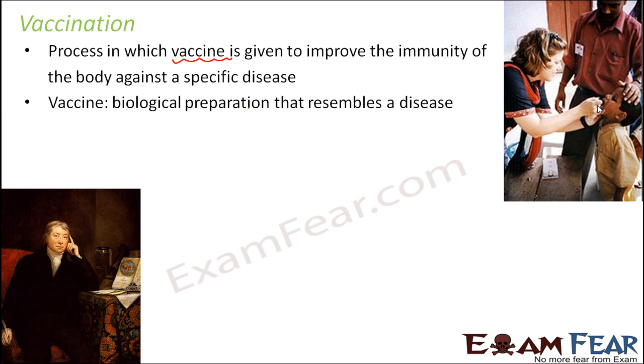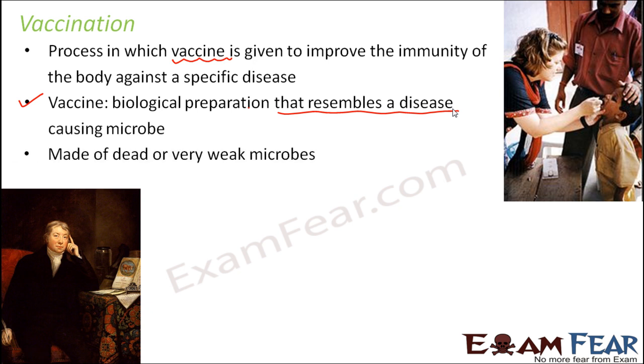So as I said, a vaccine is a biological preparation that resembles a disease. Now, this preparation could consist of the antigen in inactive form. It could also contain the antigen in very minute form, or it can contain an antigen or a pathogen which is already dead. So any of these can act as a vaccine. It is made up of dead or very weak microbes, as I discussed just now. It could be dead, very weak, or inactivated.